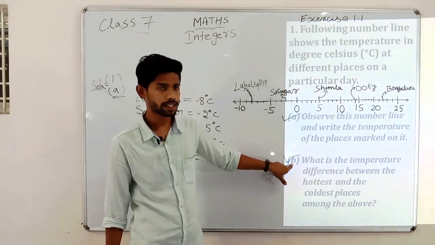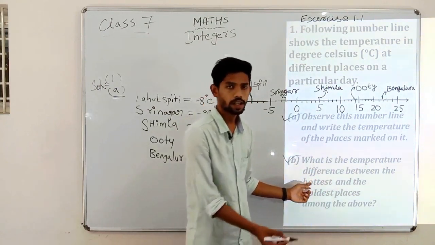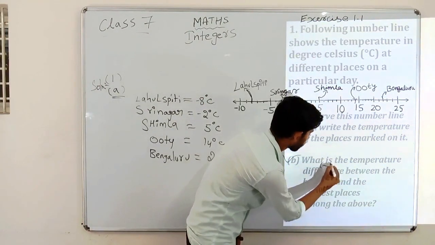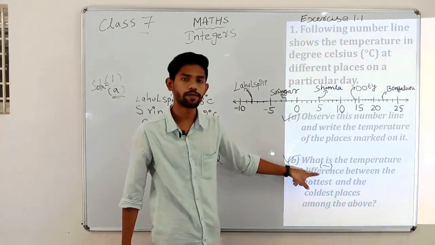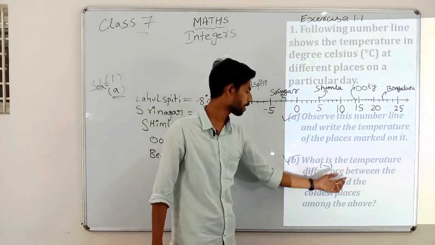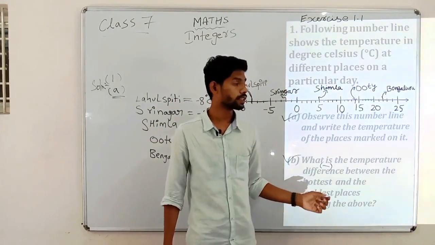What it says is, what is the temperature difference. As you know, difference means we have to subtract, make minus. Between whom? Between the hottest and coldest.